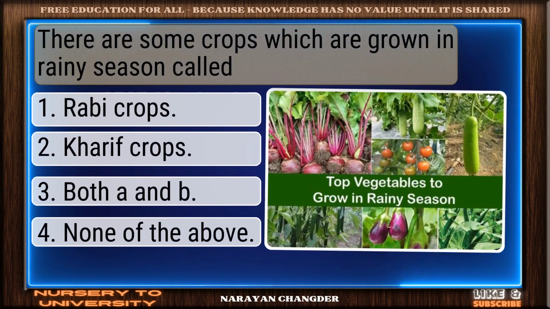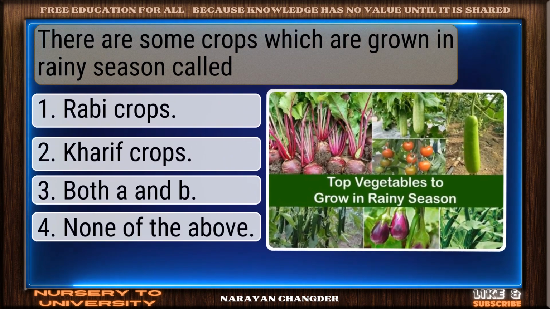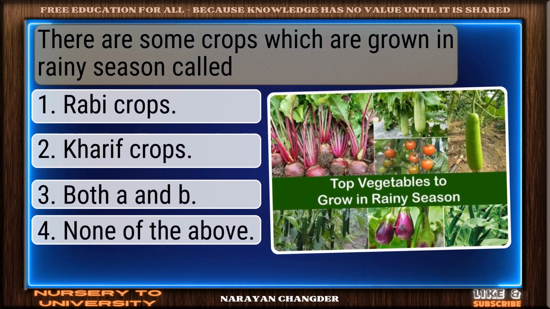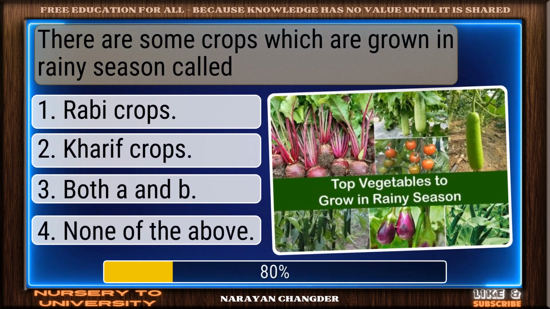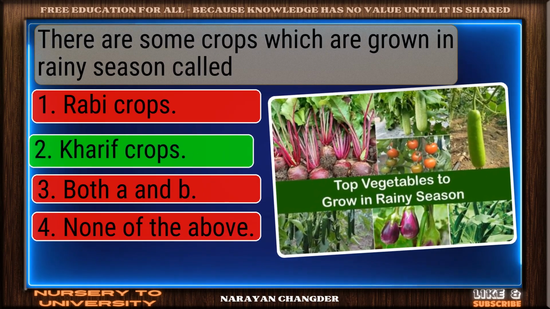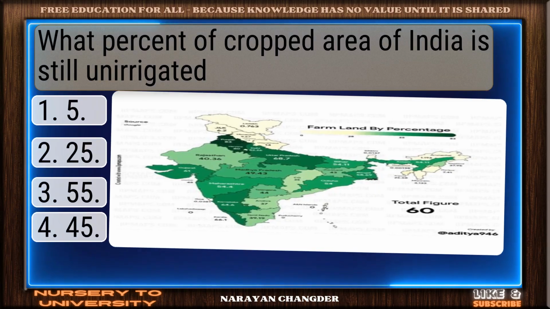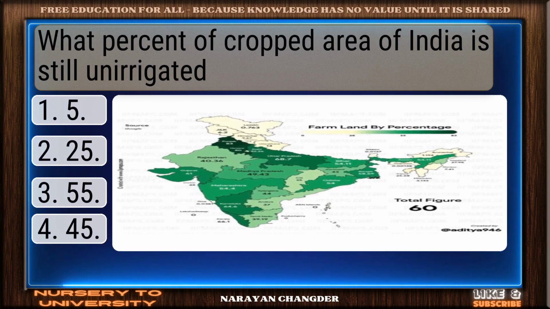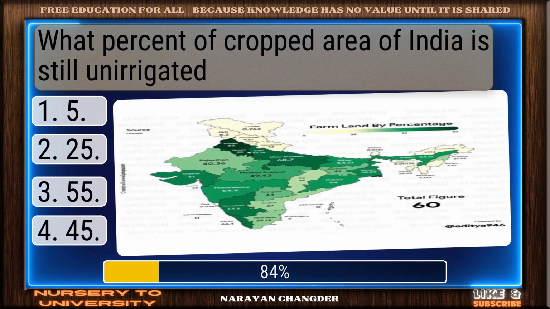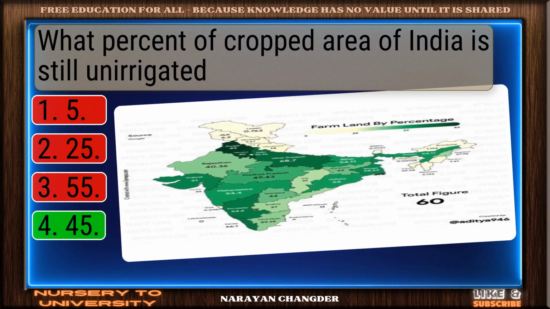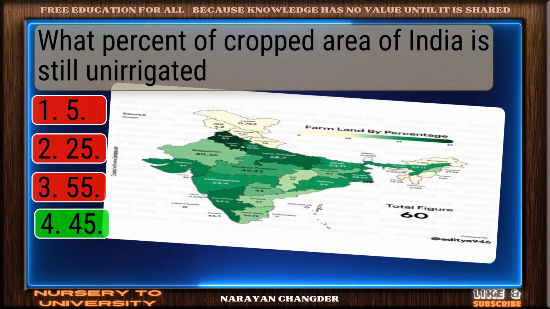Question number 60. There are some crops which are grown in rainy season called? Perfect. Kharif crops is the correct choice. Question number 61. What percent of cropped area of India is still unirrigated? Good thinking. 45 is the right answer.